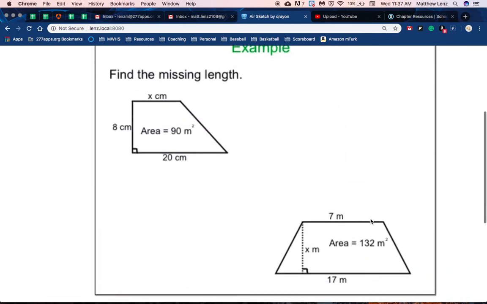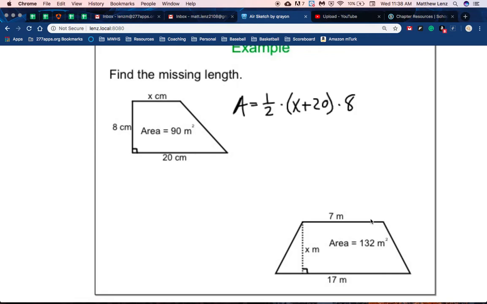Now working backwards, again, this will actually be a little bit more complicated than it was with parallelograms and triangles. And so again, I'm going to ask to see your work here. So you get area equals 1/2 times, and in this case, I don't know one of my base lengths, so it's just x plus 20 times 8.